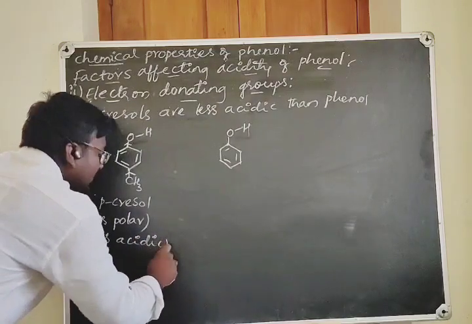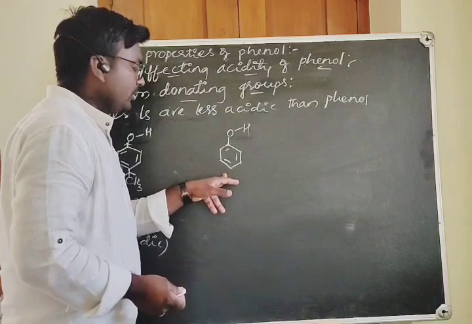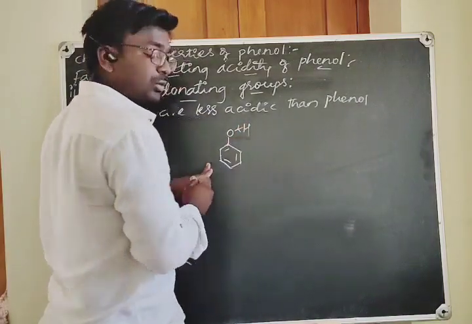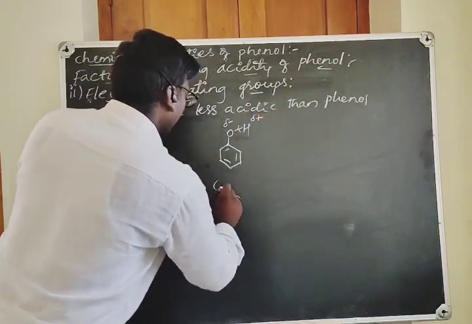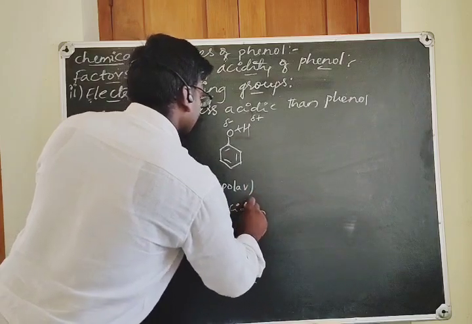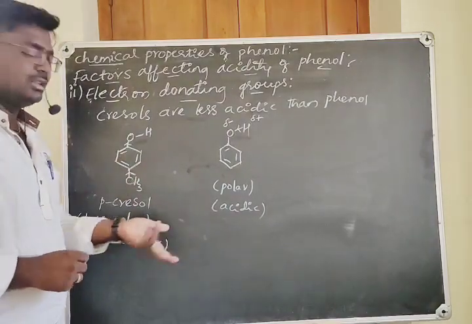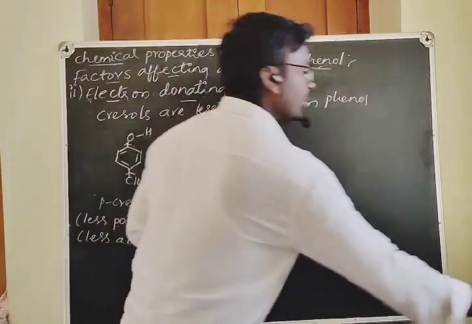Let's come to this molecule, phenol. Here there is no electron donating group on the benzene ring, therefore it will pull the electrons from the OH bond. The oxygen is delta minus and the hydrogen is delta plus. It is polar in nature, therefore acidic in nature. So out of the cresols and the phenol, phenol is more acidic.